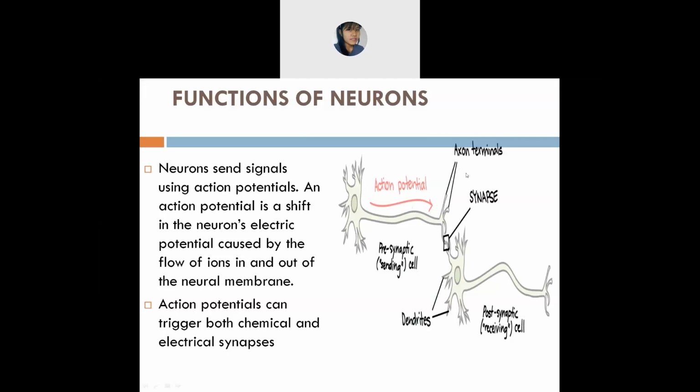These neurons will send action potential to another neuron, which you will get in the dendrites. So these axon terminals will get connected with the other neurons in the dendrite area.